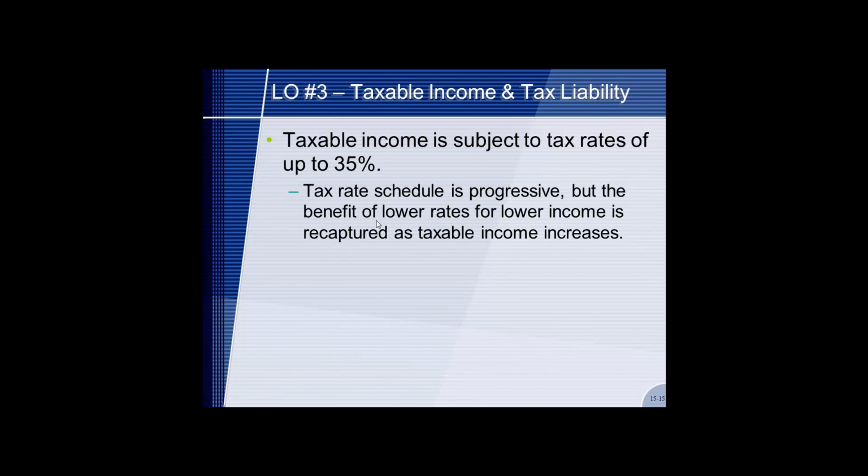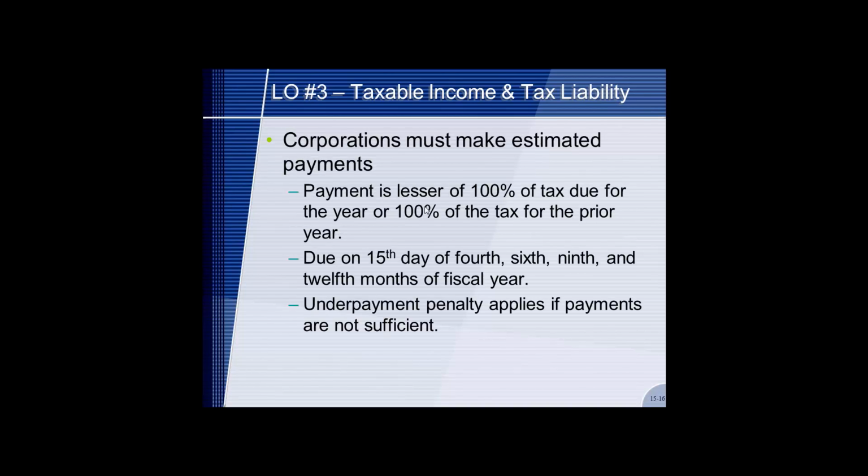Taxable income is subject to tax rates of up to 35%. The tax rate schedule is progressive, but the benefit of the lower rate for the lower income is recaptured as taxable income increases. We'll do examples of this. Also, corporations must make estimated payments.